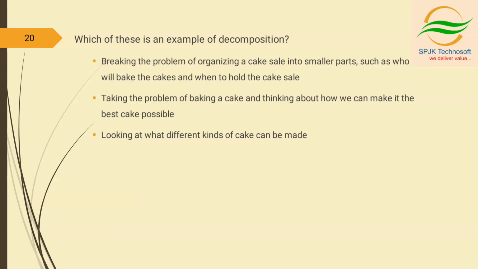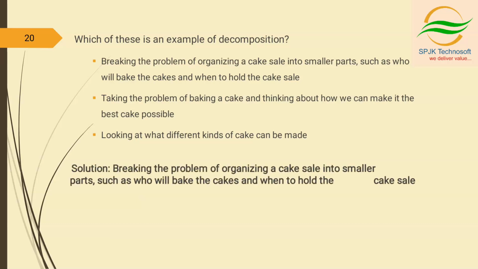Breaking the problem of organizing a cake sale into smaller parts, such as who will bake the cakes and when to hold the cake sale, is decomposition, because we are solving it by breaking it into small parts. The others, like looking at what different kinds of cake can be made, are not examples of decomposition.